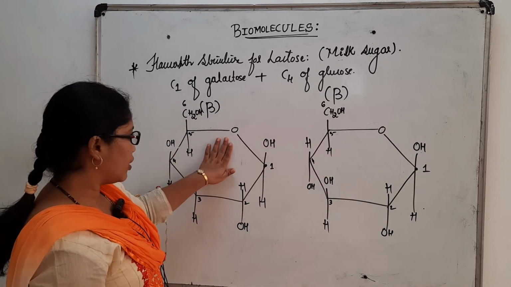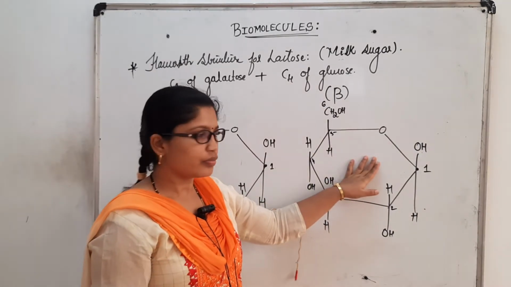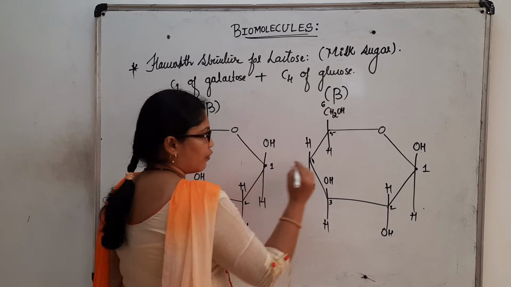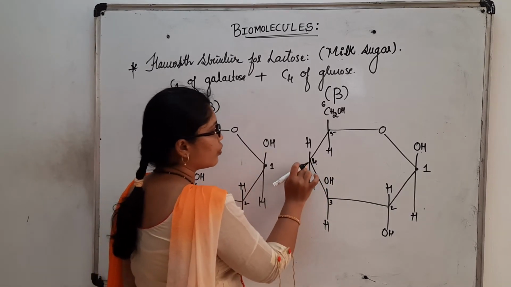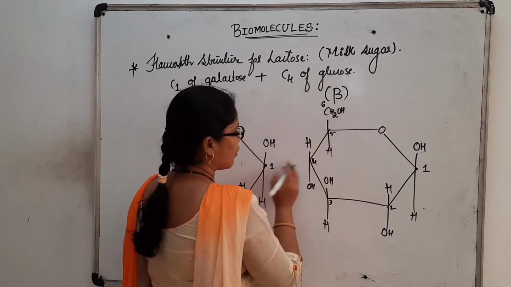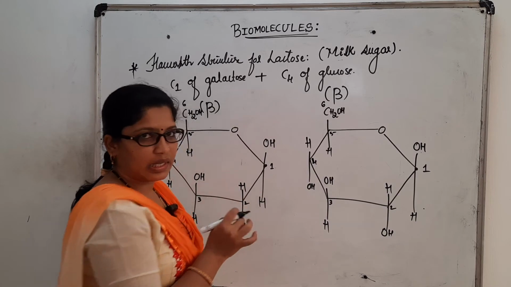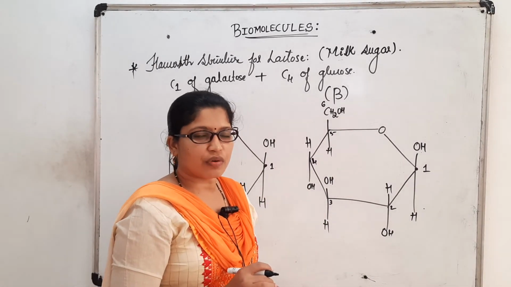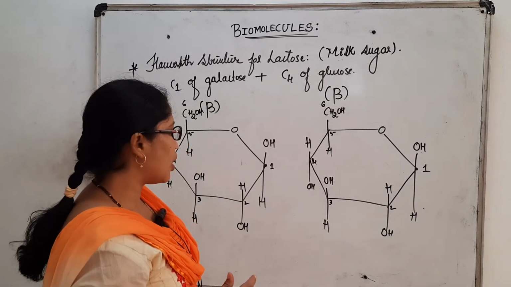C1 of galactose should bind with C4 of glucose. No changes need to be made here because C1 of galactose and C4 of glucose are facing each other. Direct elimination of water by heating the two units forms the structure of lactose through a glycosidic linkage. How do we do that?